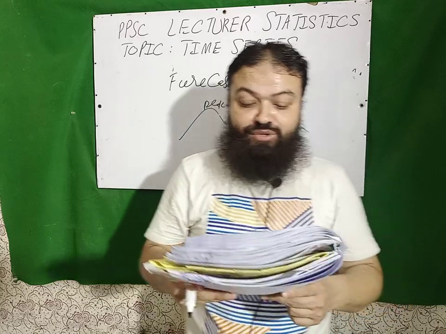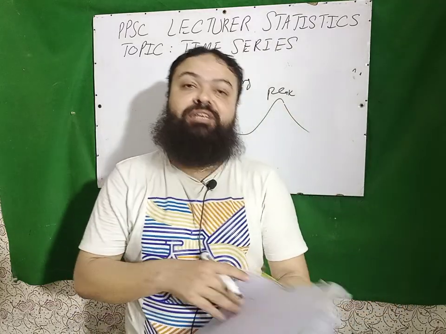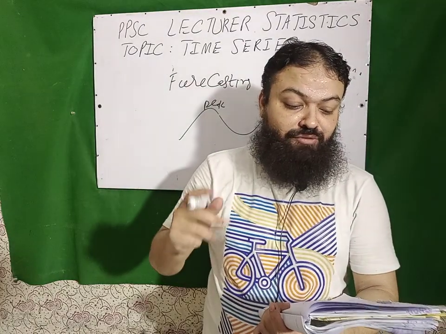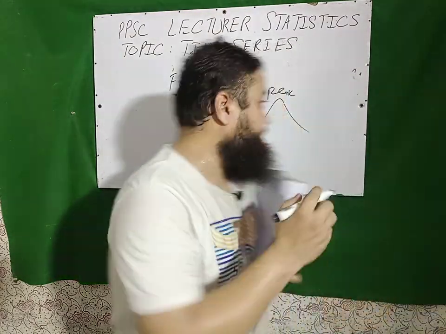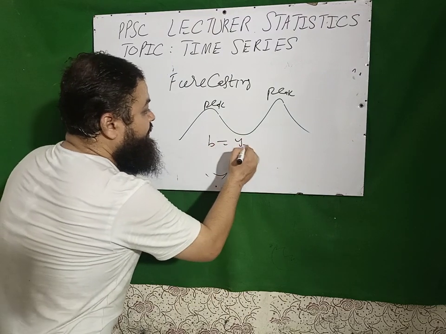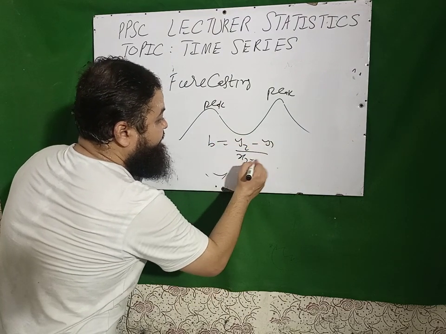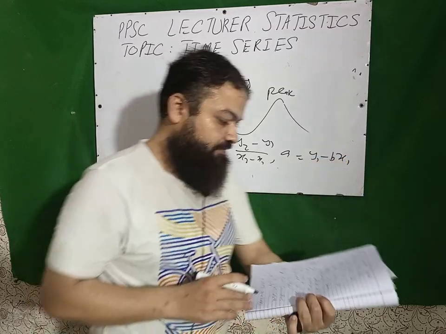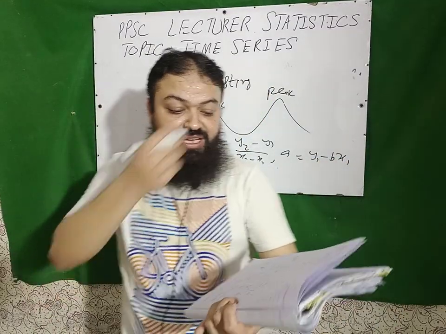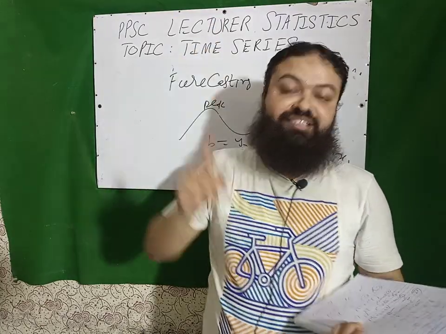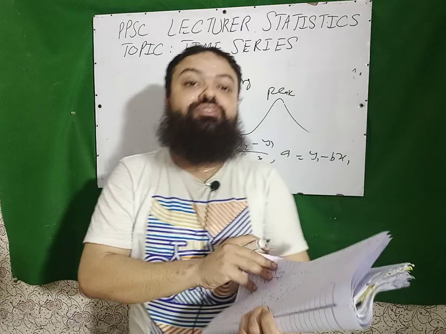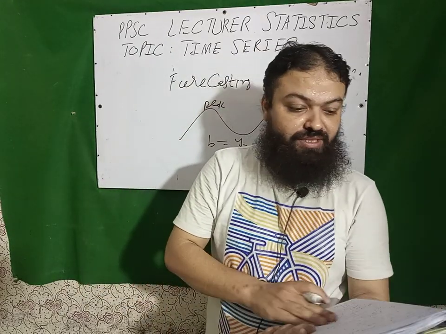Next, semi-average is suitable when data are available for a long period. Next, the method which determines secular trend with the help of 2 points is known as method of semi-average. In semi-average, b is equal to y2 minus y1 over x2 minus x1, and a is equal to y1 minus b x1. In method of semi-averages, the trend is assumed to be linear. Its power is 1. Next, for smoothing a time series, we use moving average, a very important one.